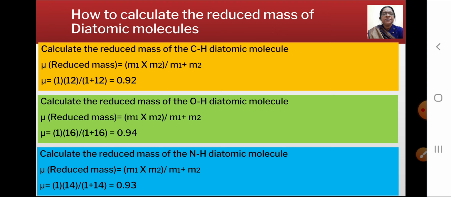For CH, mu is equal to 1 into 12 divided by 1 plus 12, the carbon atomic weight being 12 and hydrogen 1, that is 0.92. For OH, 1 into 16 divided by 1 plus 16, that is 16 divided by 17, equal to 0.94. And for NH, 1 into 14 divided by 15, equal to 0.93.